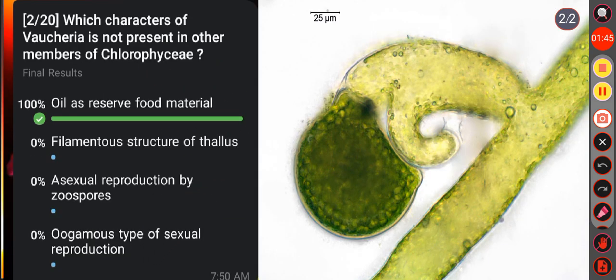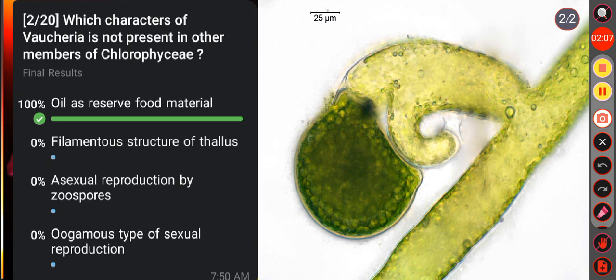Next question, which character of Vaucheria is not present in other members of Chlorophyceae? Option A, oil as reserve food material. Option B, filamentous structure of thallus. Option C, asexual reproduction by zoospores. Option D, oogamous type of sexual reproduction.